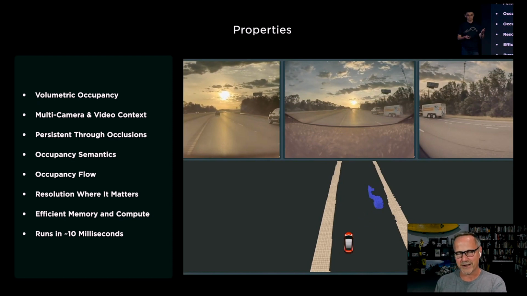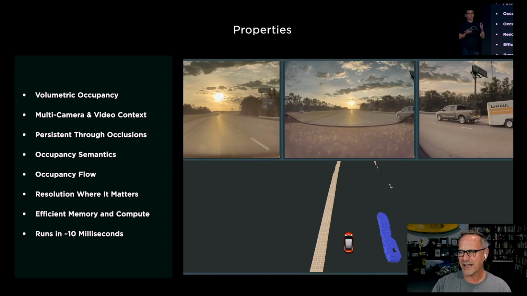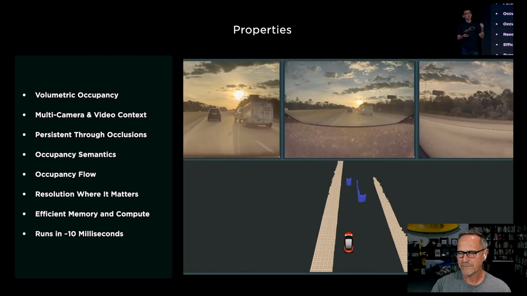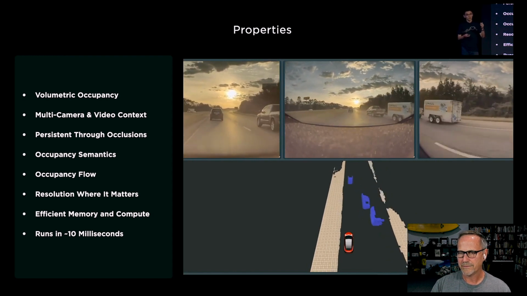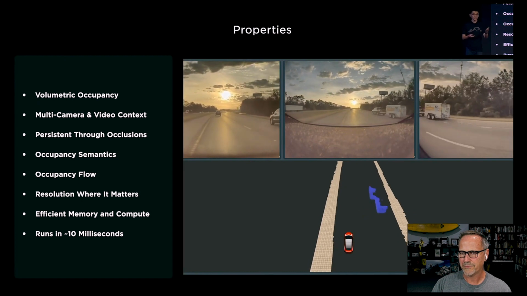And it's able to take that occupancy and say, these voxels in the space are moving with me at some relative velocity. And therefore, I need to model the fact that they are actually moving with me. They're not still. Let me see if I can rewind just a little bit, but you can see as the U-Haul trailer, this person swerves and the trailer starts rocking back and forth. You can see how the blue model is being modeled back and forth. So the car knows that it needs to squeeze over into this lane to avoid being hit by the trailer. Explicitly, it is able to produce and model the random motions, such as a swerving trailer here.